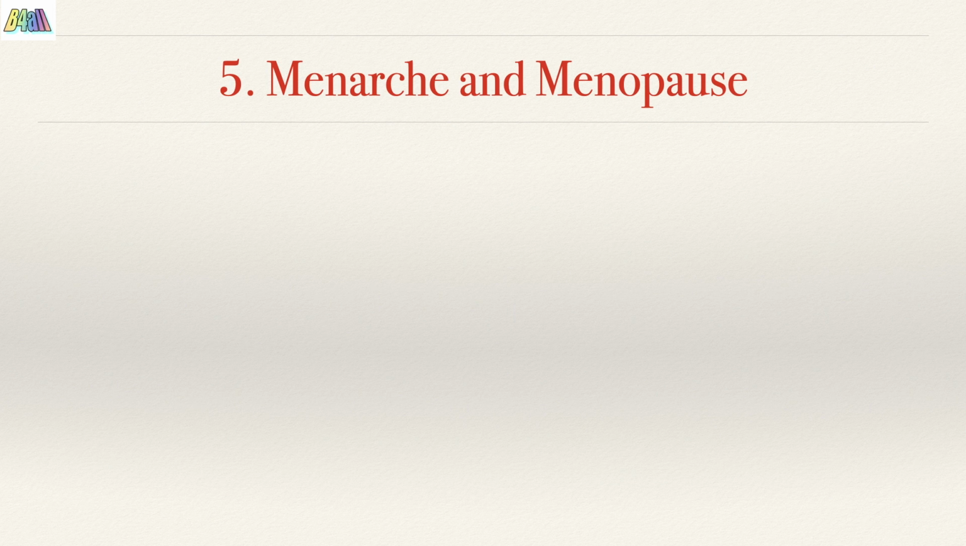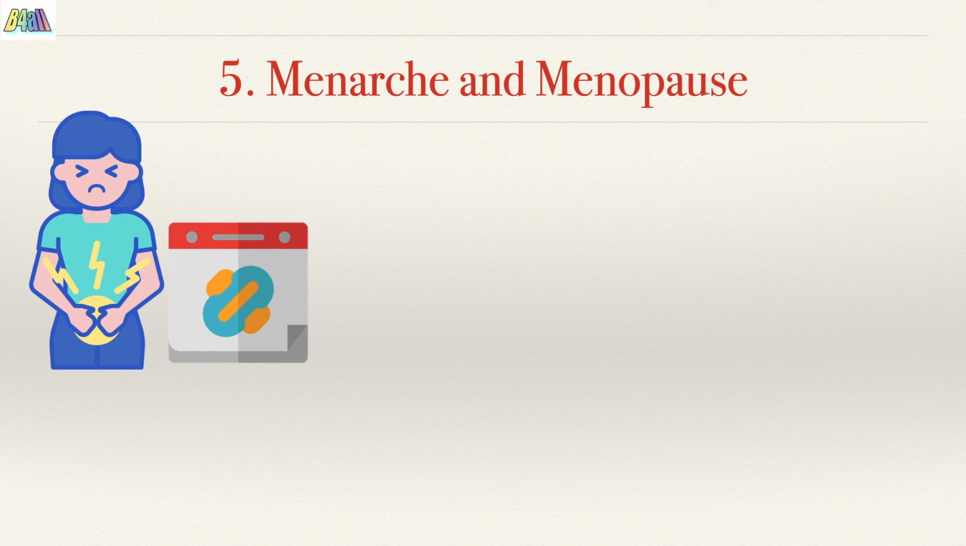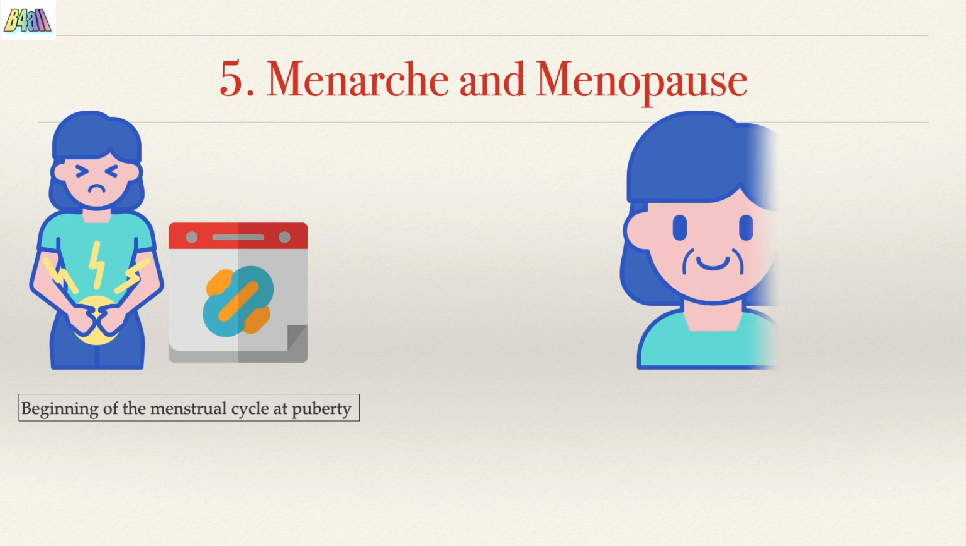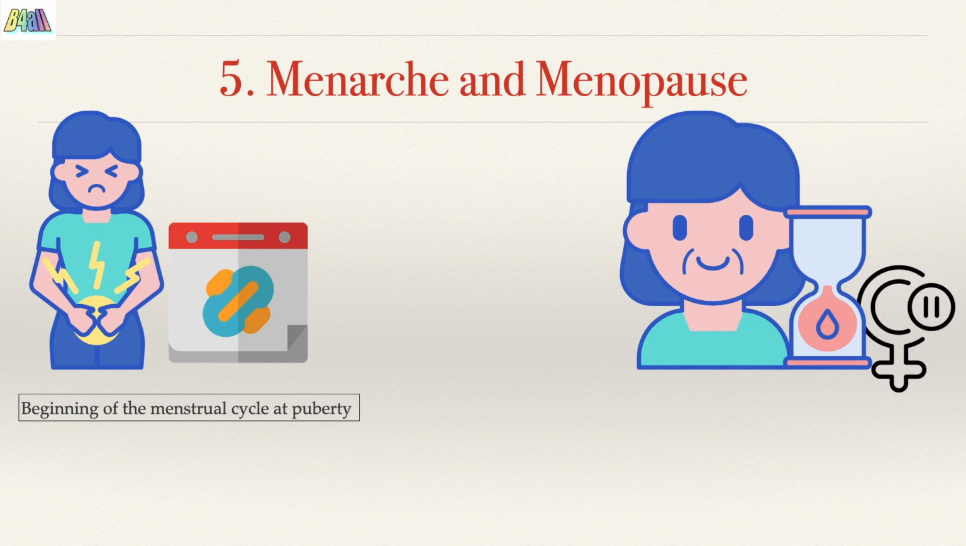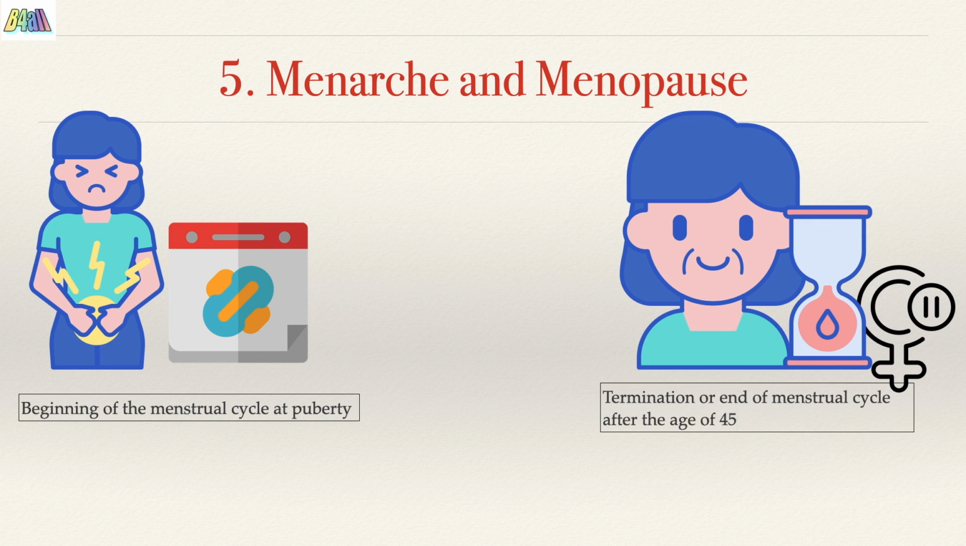Menarche and menopause. The beginning of the menstrual cycle at the age of 10 to 12, that is during puberty, is called menarche, and the termination or the end of the menstrual cycle at the age of 45 to 50 in females is called menopause.